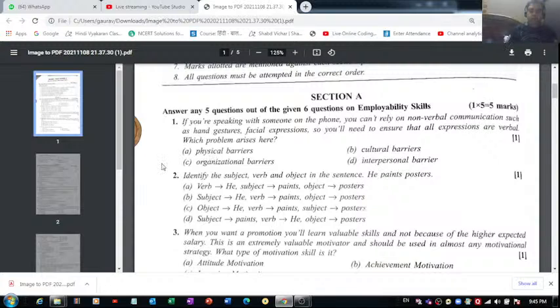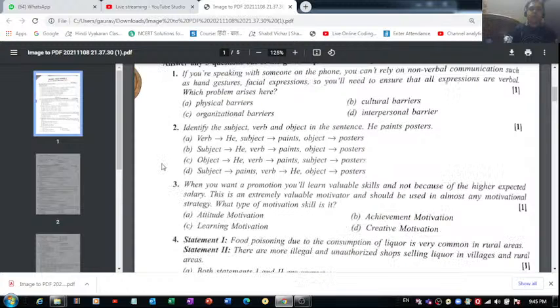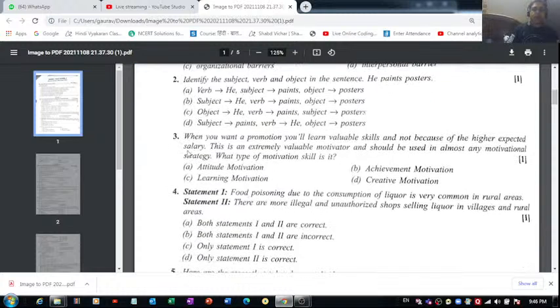Then we have question number 2, which says identify the subject, verb, and object in the sentence: He paints poster. What is the object in this sentence? Yes, that is absolutely right. The object is poster, and the verb is paints, an activity which the person is performing, and he is the subject. So the correct answer for question number 2 is option B.